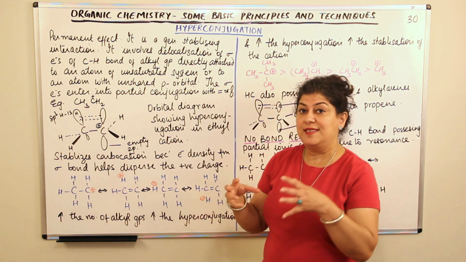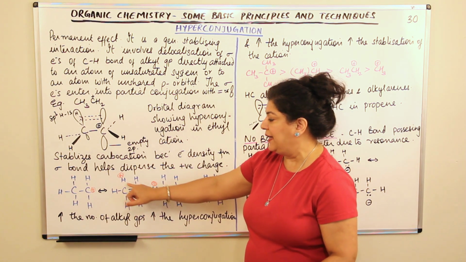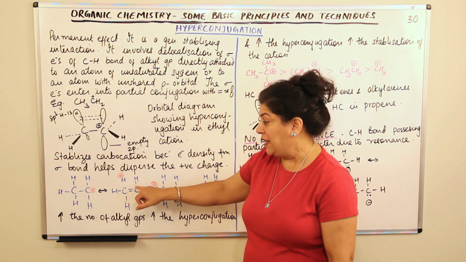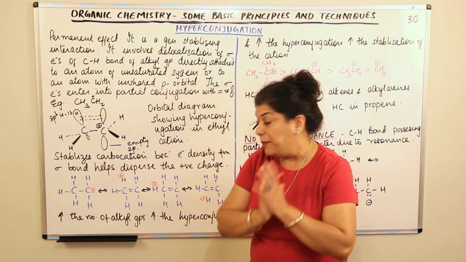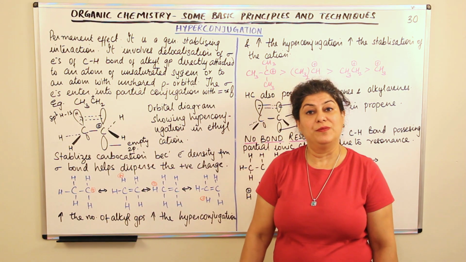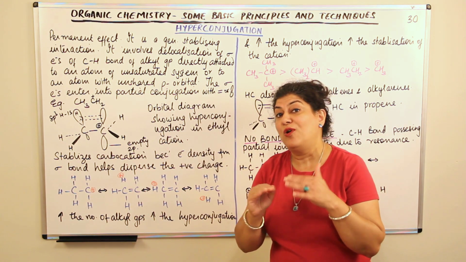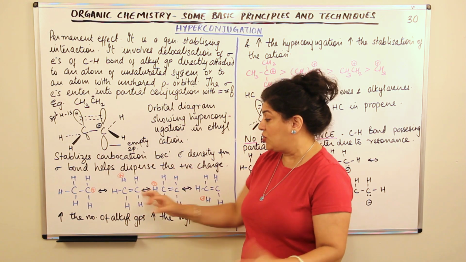But this carbon, since it was positively charged, loses the positive charge by getting the electrons from this hydrogen. And the hydrogen becomes positively charged, but there is no bond anymore between the carbon and hydrogen, because there was only a single sigma bond which is lost due to this hyperconjugation.